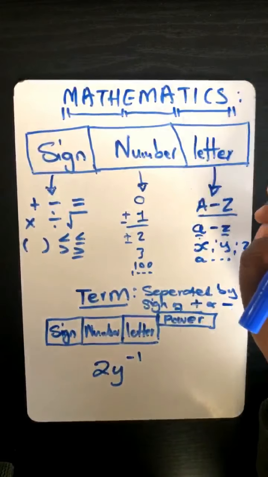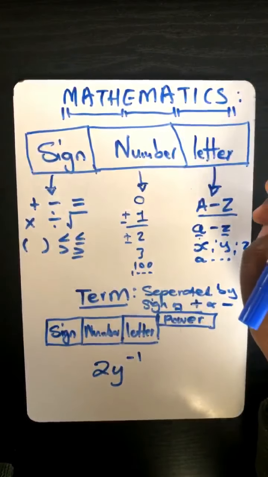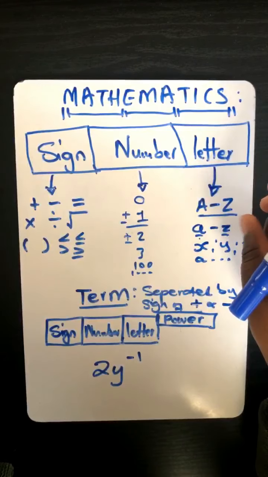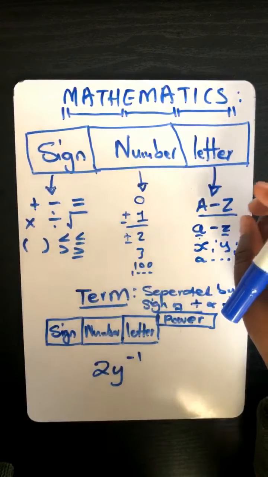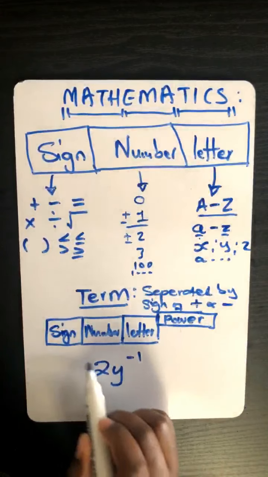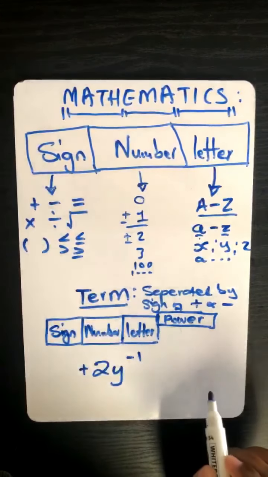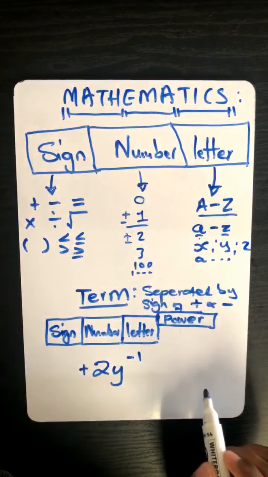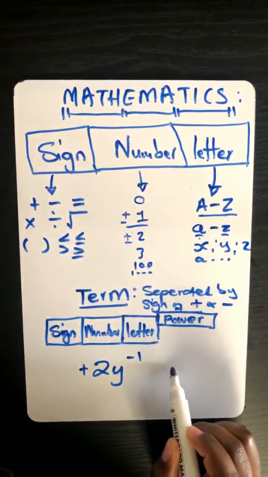Okay. Sign is positive. Number is 2. Letter is y. Power is negative 1. 100%. So if it is not written negative, then it means it's positive. 100%.